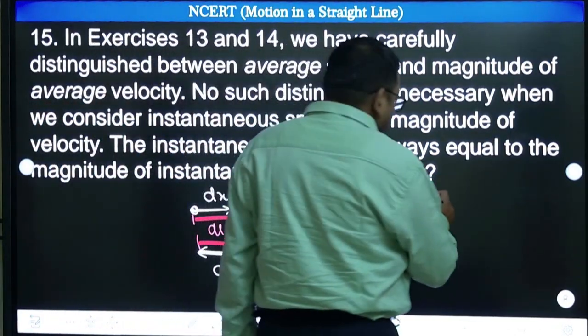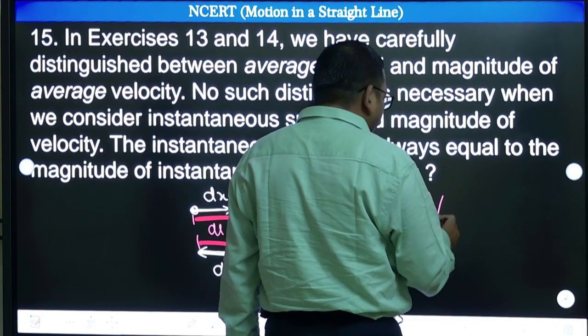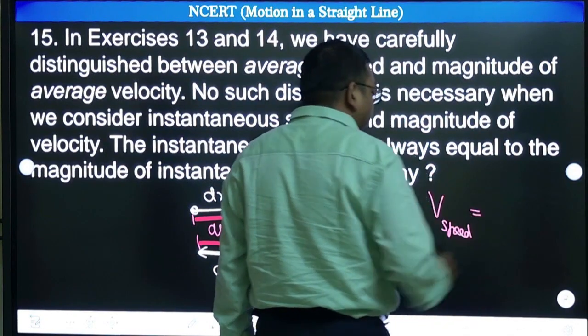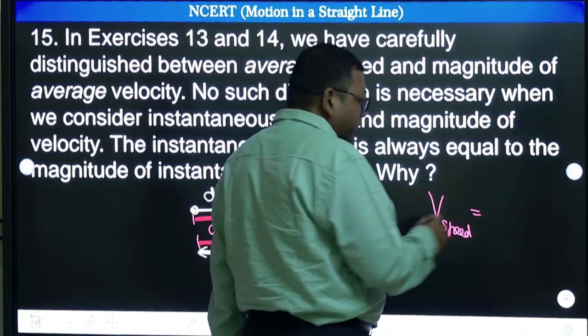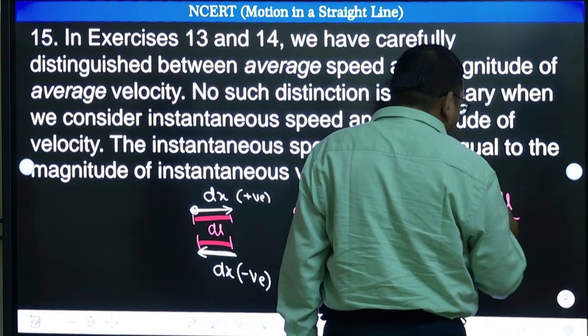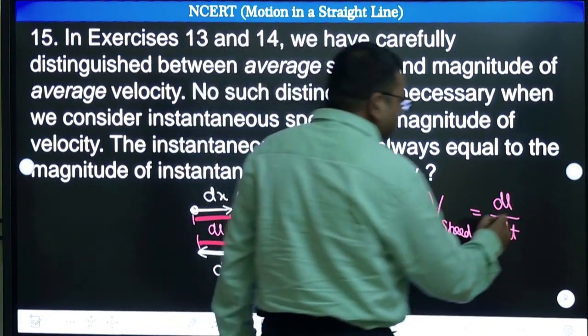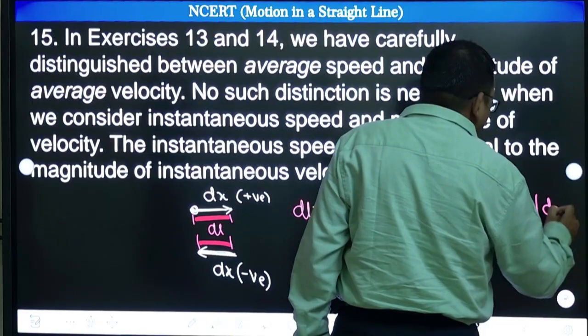Now if I write instantaneous velocity or speed, if I write instantaneous speed, what will it be? This is dl by dt, correct? This is dl by dt, and dl is nothing but the magnitude of dx.